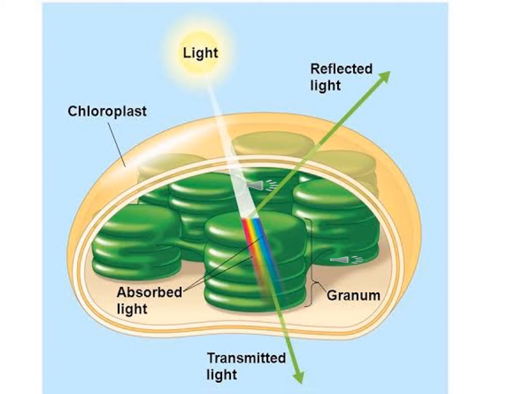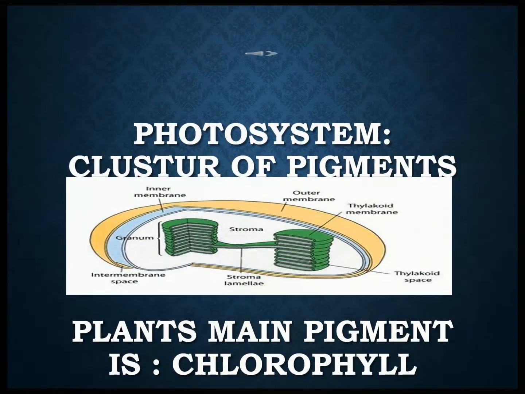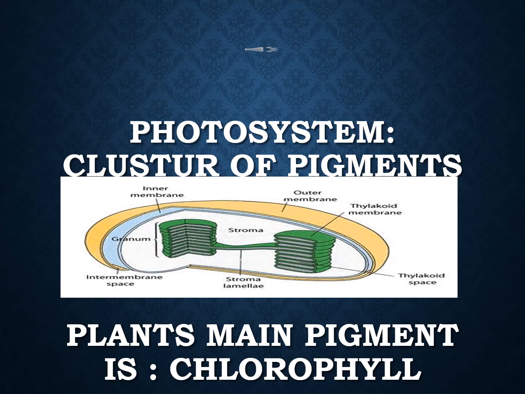Only about 1% of light falling on the leaf surface is absorbed. The rest is reflected or transmitted. The light rays of different wavelengths are not only differently absorbed by photosynthetic pigments but are also differently effective in photosynthesis. The blue and red lights carry out more photosynthesis. Pigments are present on the thylakoid membrane. The cluster of pigments combines to form a photosystem. In plants, two photosystems are present, photosystem 2 and photosystem 1.